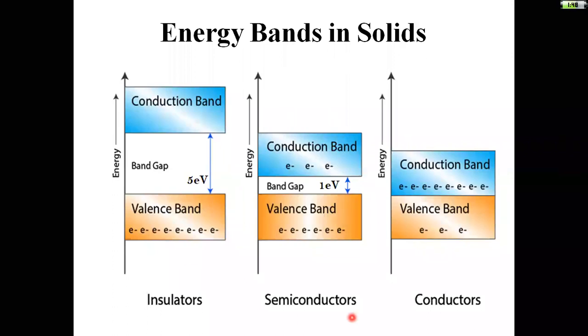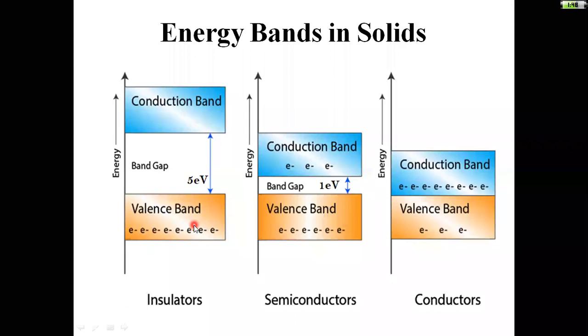The energy gap is very high in insulators. The forbidden energy gap in insulators is very high. The forbidden energy gap is very low in semiconductors. There is no forbidden energy gap in conductors. This we will see in the next class in a more elaborated way.